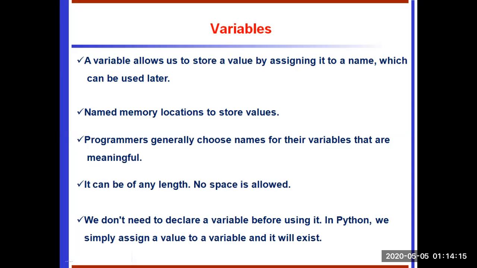We can use our normal language. The user can define any name for the variable. It can be any length. No space is allowed. So we can write the variable name user_length, but don't give any space between the words. We do not need to declare a variable before using it in Python. We simply assign a value to the variable and it will exist. So whenever we need a variable, we declare it. Without variable declaration, we can straight away use variables in Python.